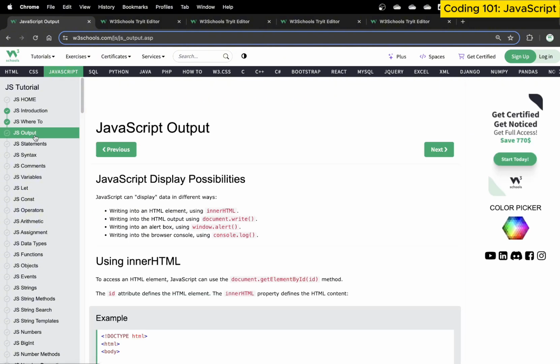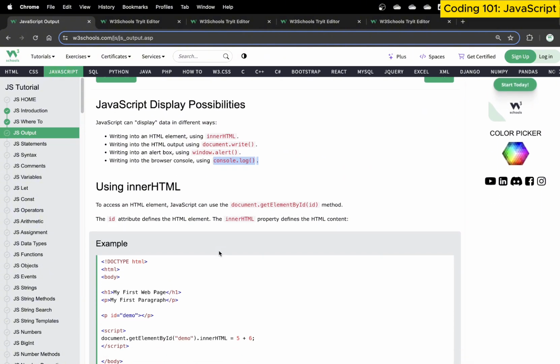Moving on, let's talk about output. So once we understand where to write the JavaScript, how do we generate the output using JavaScript? Typically, we use four methods. One is called innerHTML, second is document.write, third is window.alert, and then console.log. Let me explain very quickly what exactly we mean by that.